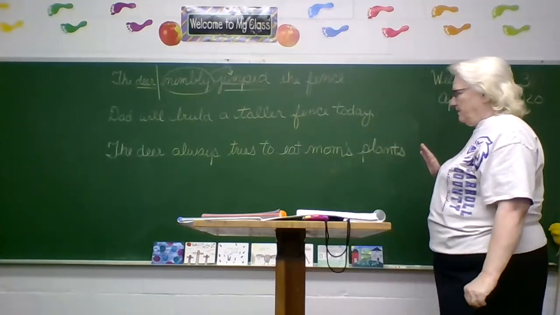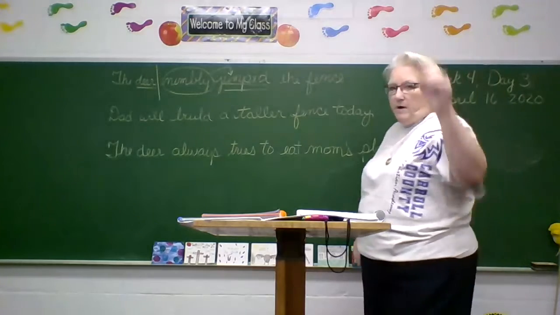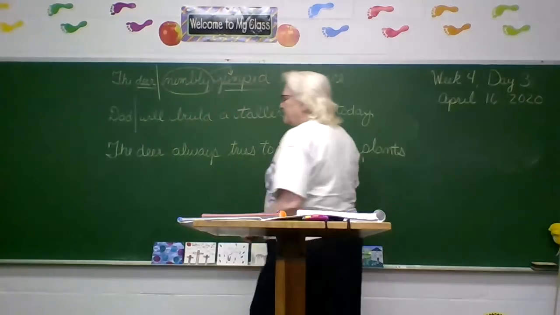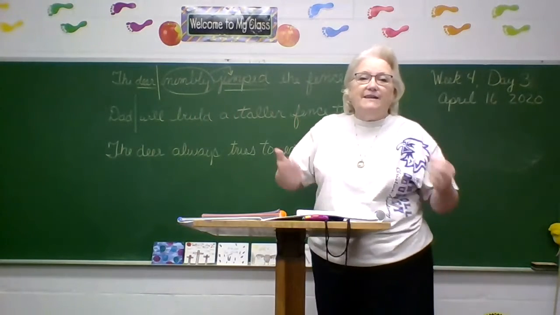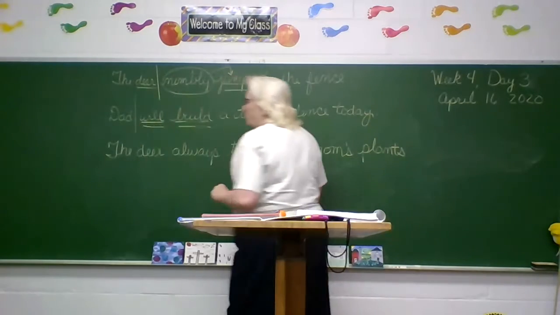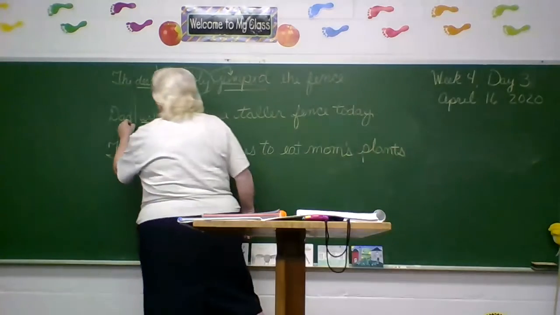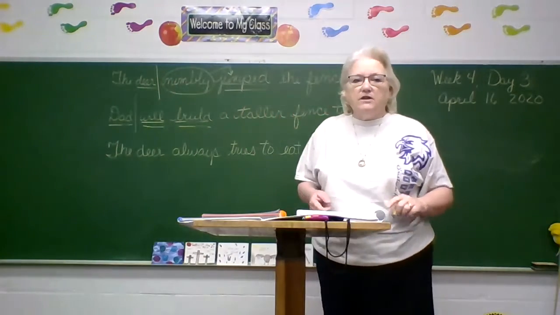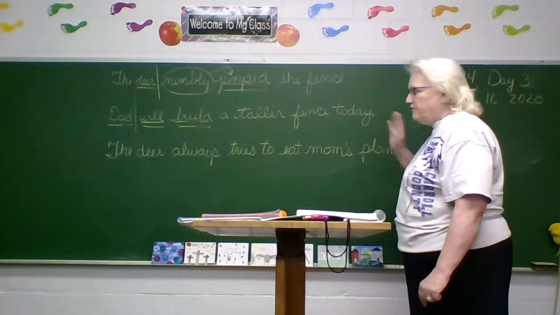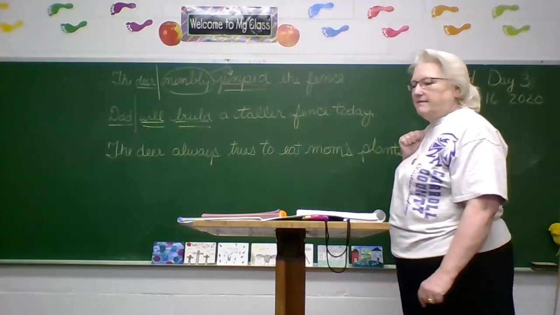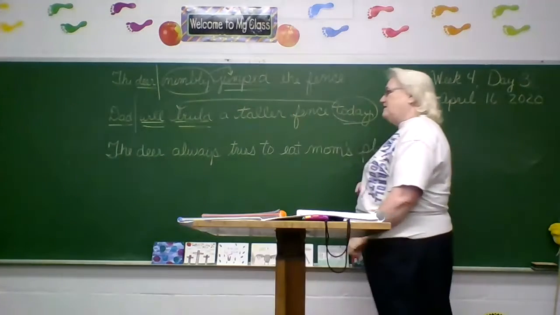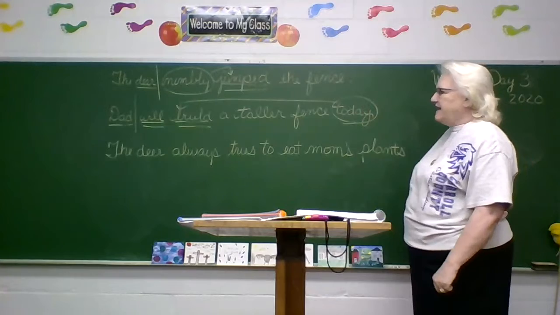Look at the next one. Dad will build a taller fence today. Where would I draw the line between subject and predicate? After dad. Who can tell me what the verb is? What is dad going to do? What's the action? You say build. Don't forget your helper. Will build. And the subject is dad. Now let's ask the question of when dad is going to build. Dad will build when? Find me a word that answers that. When? Today. Here it is at the end of the sentence. That's okay. It's still pointing to that verb and answering today. Look at the next one.